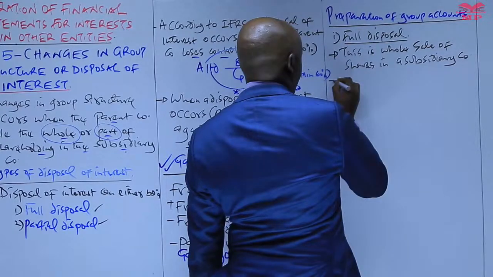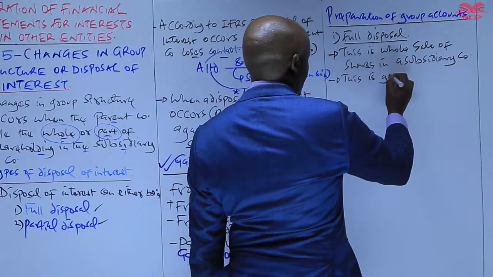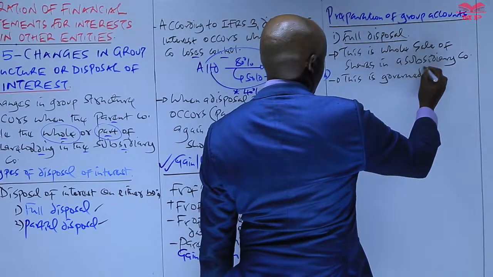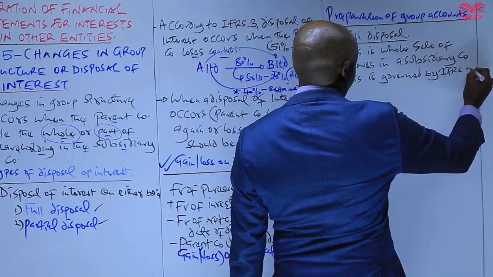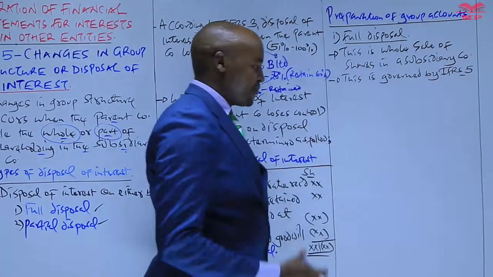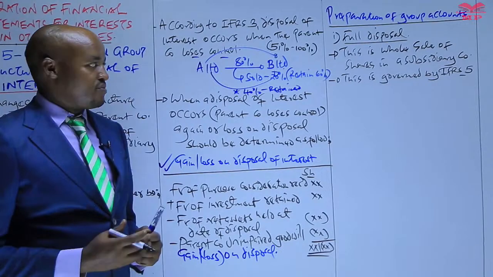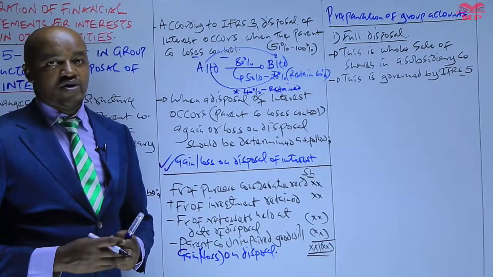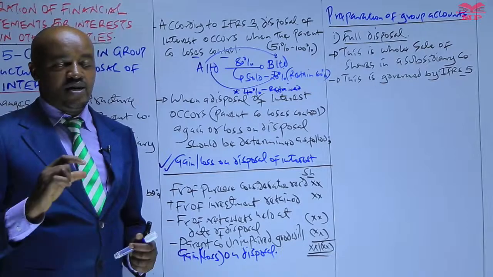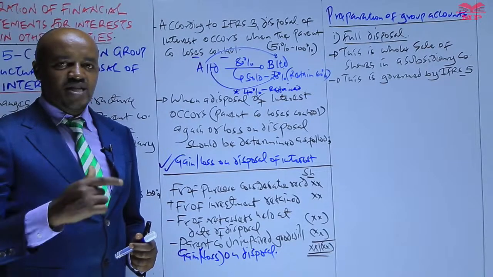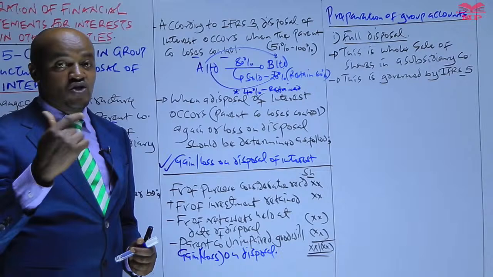And this one is basically governed by IFRS 5. So basically, in terms of how the parent company should treat that particular subsidiary which has been fully disposed, that should be accounted for in accordance with IFRS 5, meaning that that subsidiary now will be termed, or basically will be referred to as a discontinued operation.